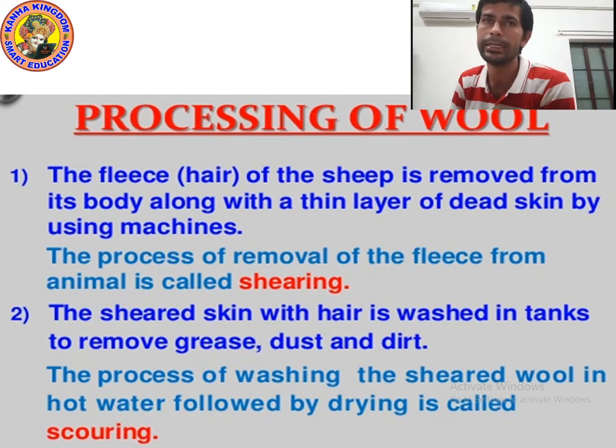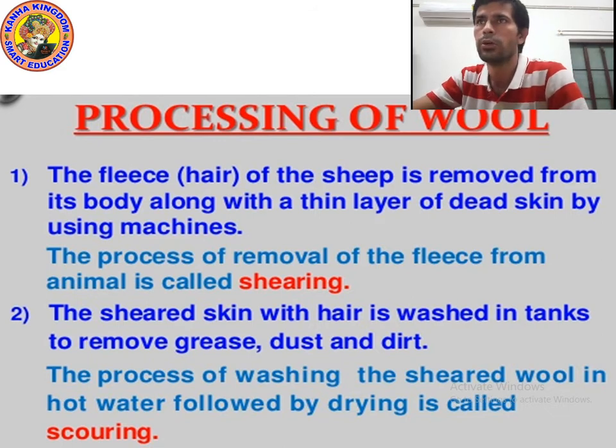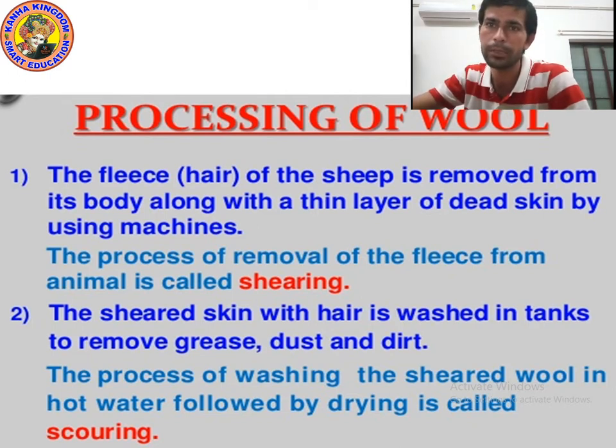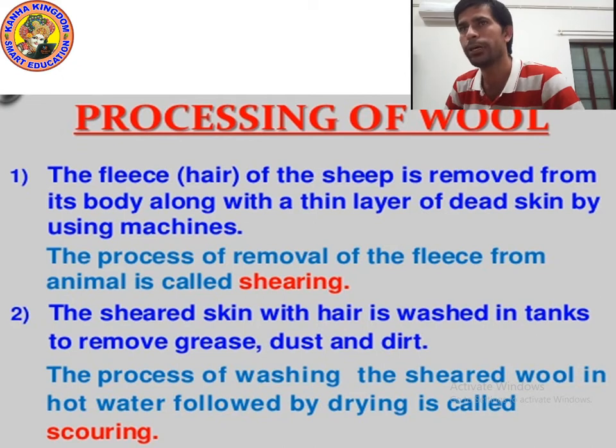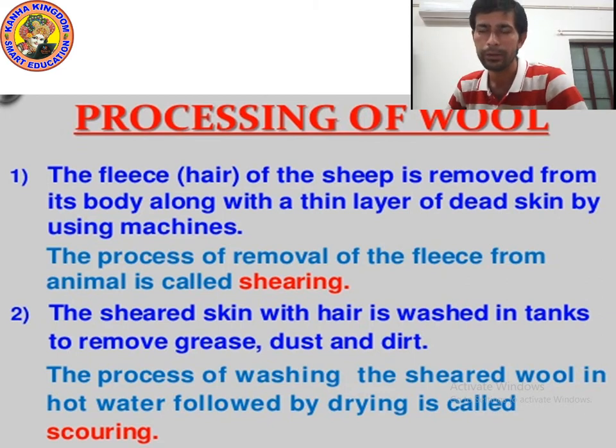Okay kids, now let's study all the steps of processing of wool. So first step is shearing. Point number 1. The fleece, meaning hair of sheep, is removed from its body along with a thin layer of dead skin by using a machine. First of all, we remove the fleece of sheep from their body using a machine.